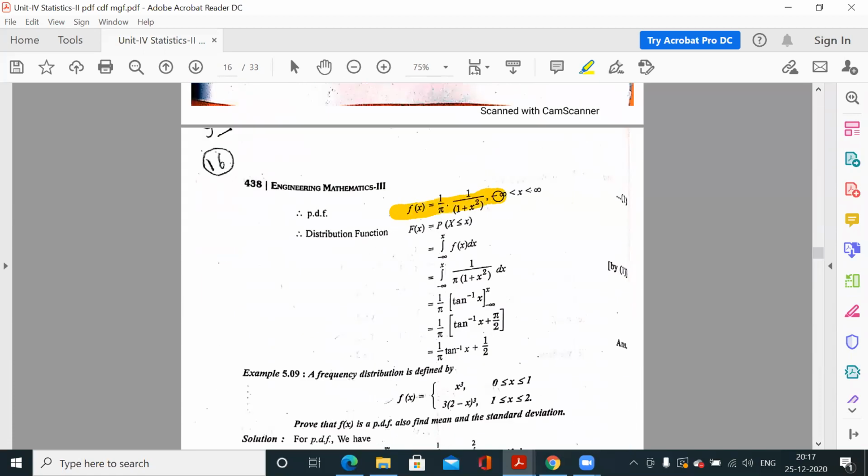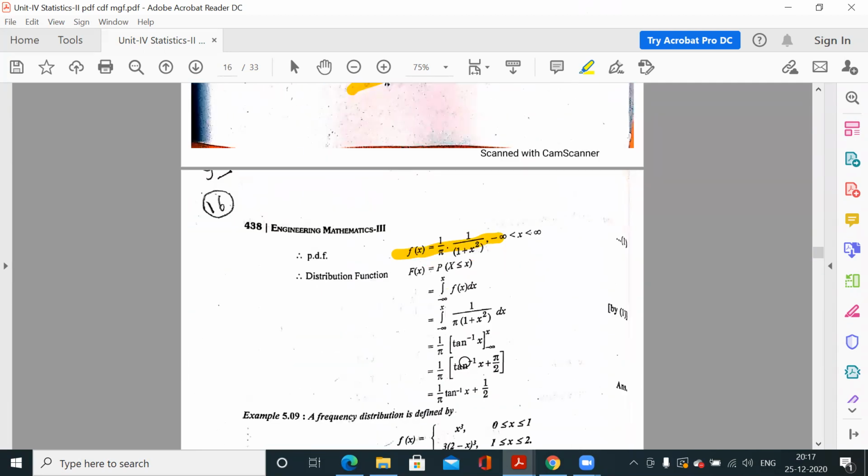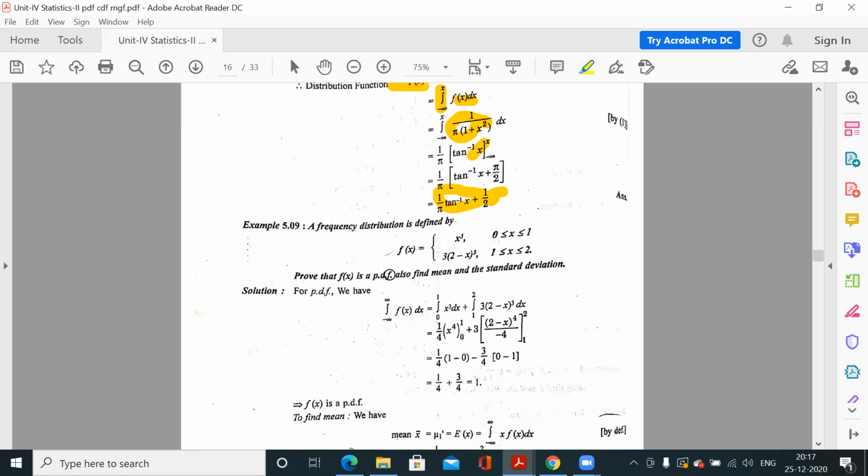So this is your definition. ये क्या था, k into something. So k की वैल्यू क्या गई, 1 by pi. So 1 by pi into something is PDF. Now CDF कैसे निकालना है, integrate fx from minus infinite to x. So ये आपने definition लगाई, integrate किया, limit apply की. So this is your CDF.